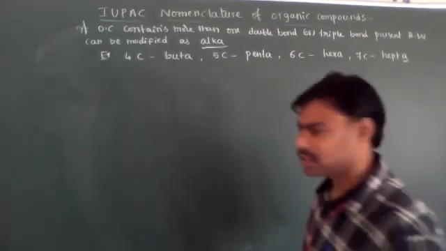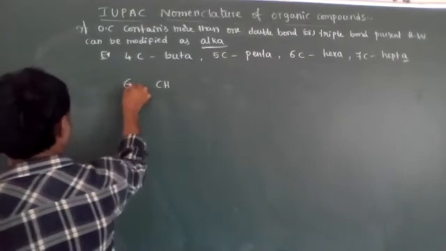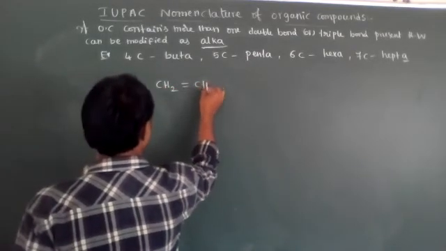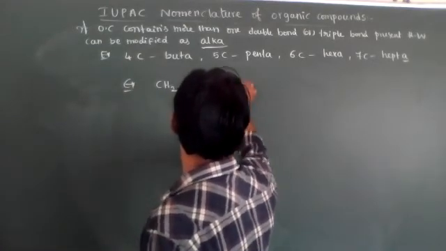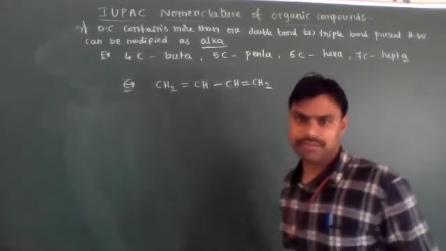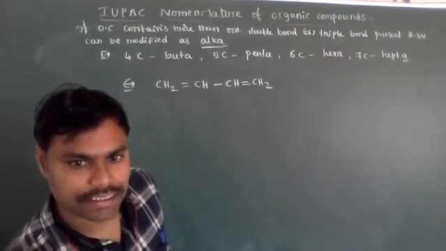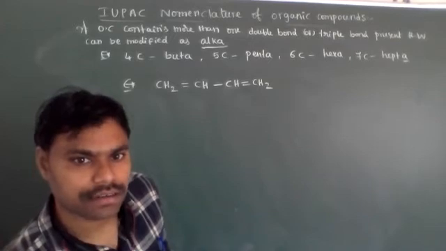It's very, very important. For example, CH2 double bond CH, CH double bond CH2. If you update that, each carbon becomes tetravalent, satisfied, and it has two double bonds present.